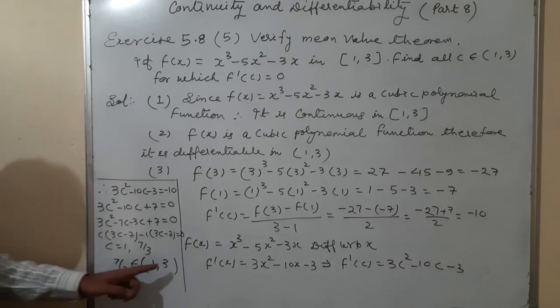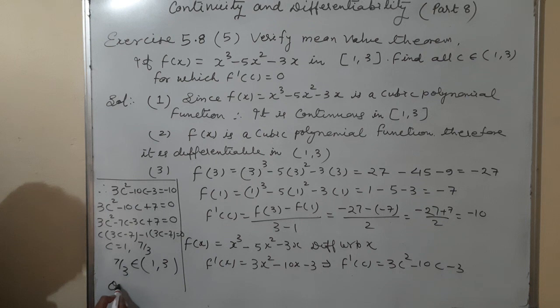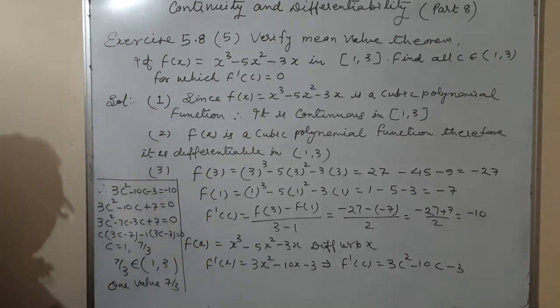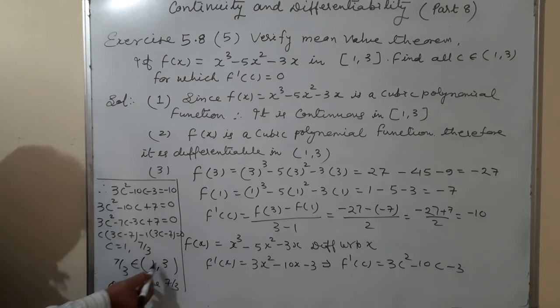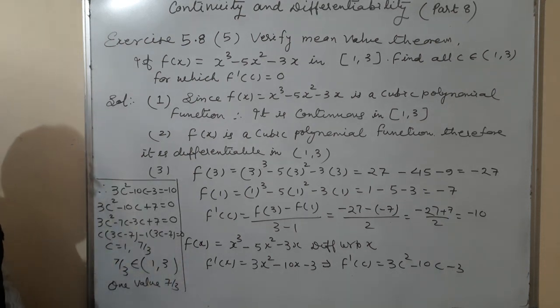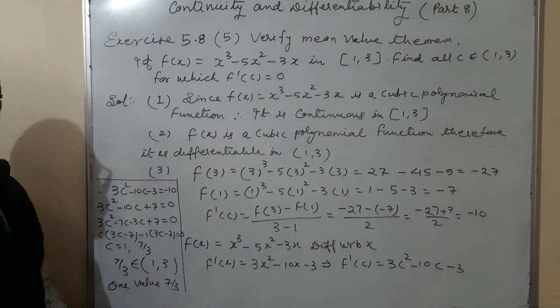So that means there is only one value, 7 upon 3, by which this theorem is verified. 1 does not belong because it is an open interval. So 1 doesn't belong in open interval (1, 3). Therefore 7 upon 3 belongs to the open interval (1, 3). So there's one value possible in it. Okay. So this is exercise 5.8.